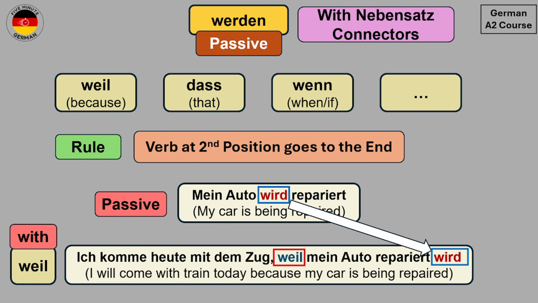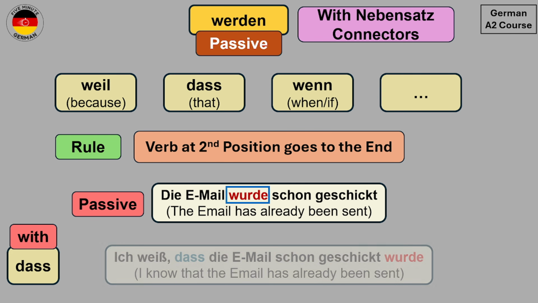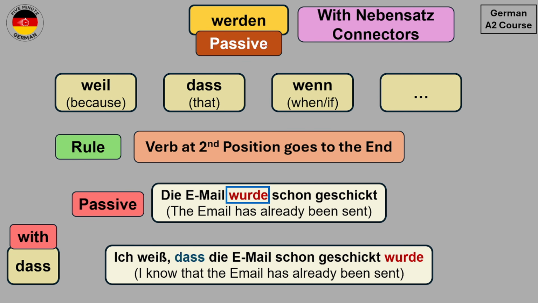Let's take another example. So we have the sentence Die E-Mail wurde schon geschickt. The email has already been sent. Now over here we have the verb wurde at second position. Now if we write this sentence with dass, then it will be Ich weiß, dass die E-Mail schon geschickt wurde. I know that the email has already been sent. Now because we have dass in this sentence, that's why wurde goes to the last position.